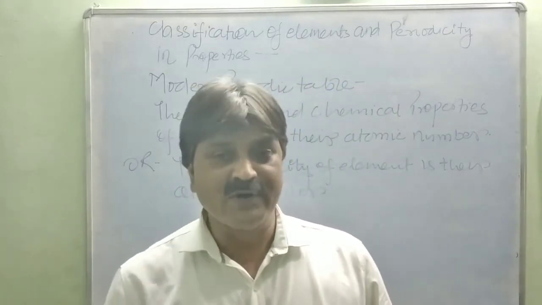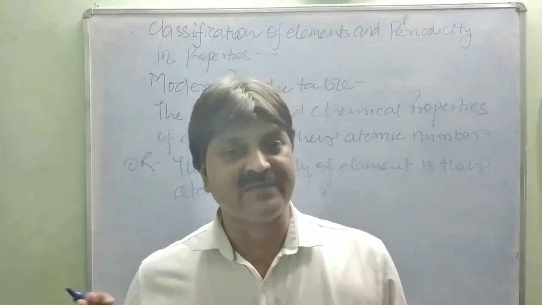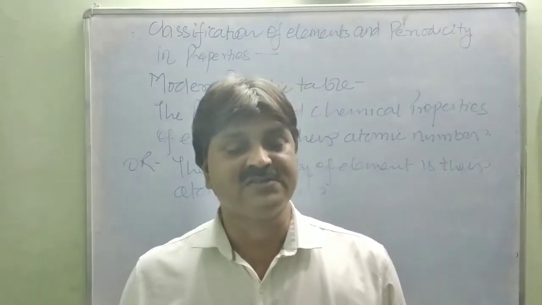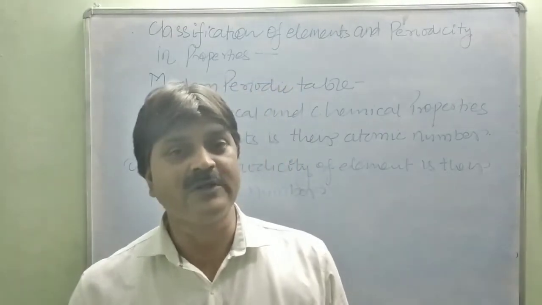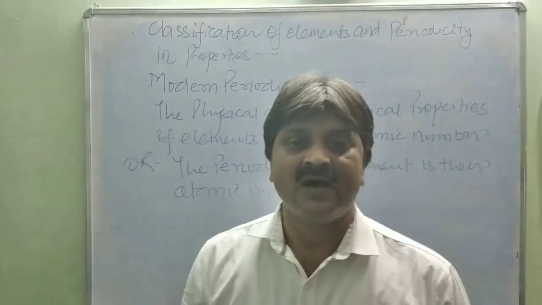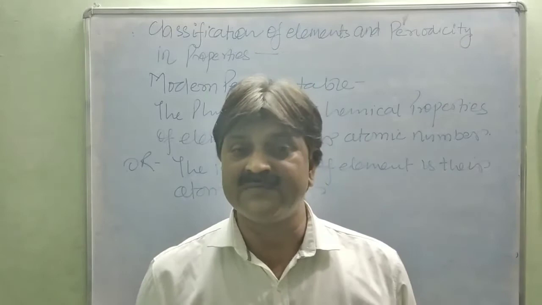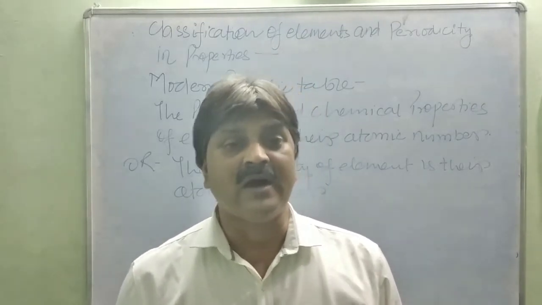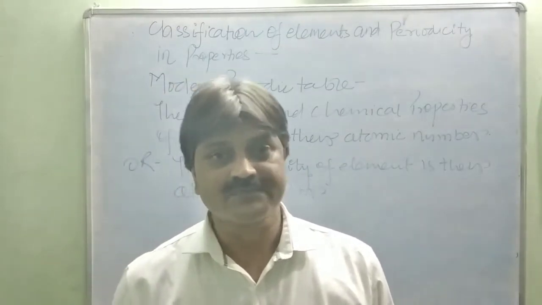So the modern periodic table is based on the atomic number, and there is no need to put one element in more than one place, because whatever the number of isotopes discovered in nature, atomic mass may be different but the atomic number is the same.